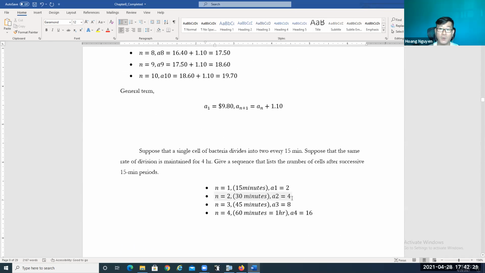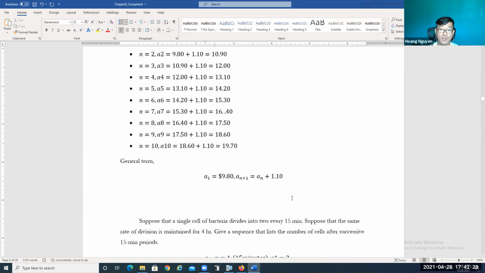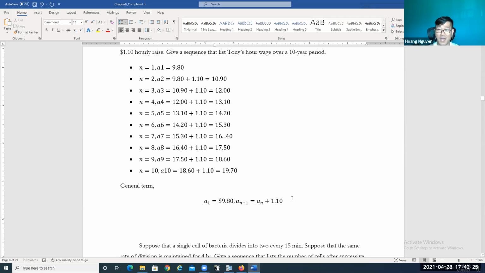So this is the conclusion of section 8.1. We talked about sequences and series. So now you might stop the recording and do the homework on MyMathLab. Okay, so see you next time for section 8.2.